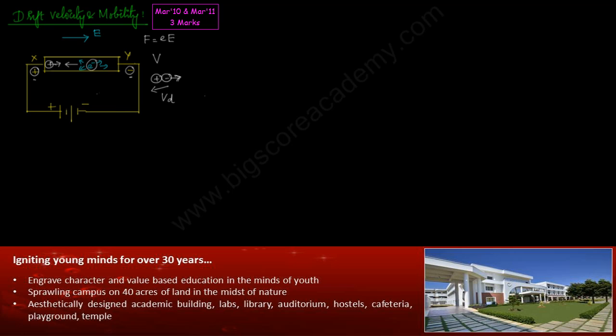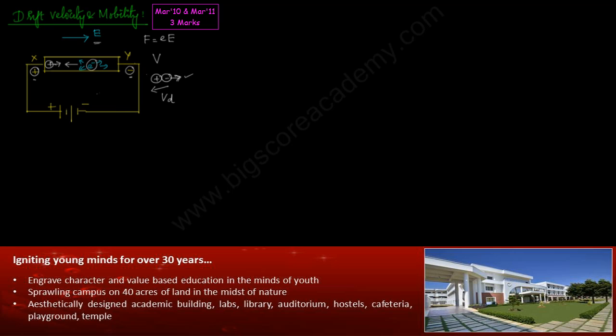A drift is nothing but a slow movement of a particle from one place to another, and this slow movement is caused by the backward force developed due to collision with other ions or other electrons. So this is drift velocity. The definition is, drift velocity is defined as the velocity with which free electrons get drifted towards the positive terminal when an electric field is applied.